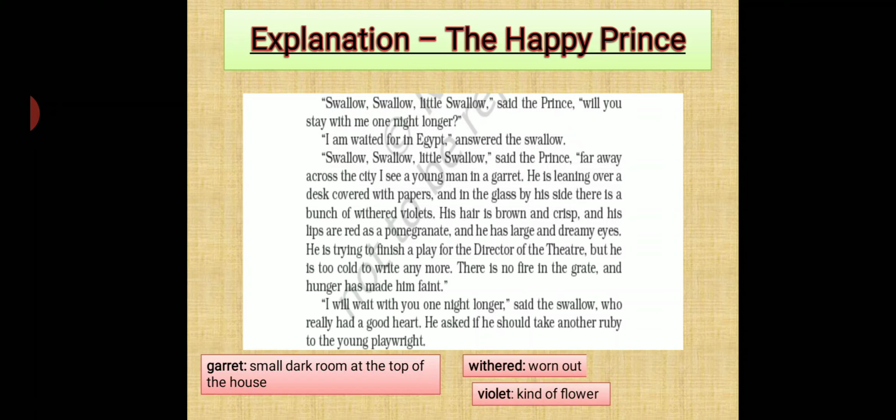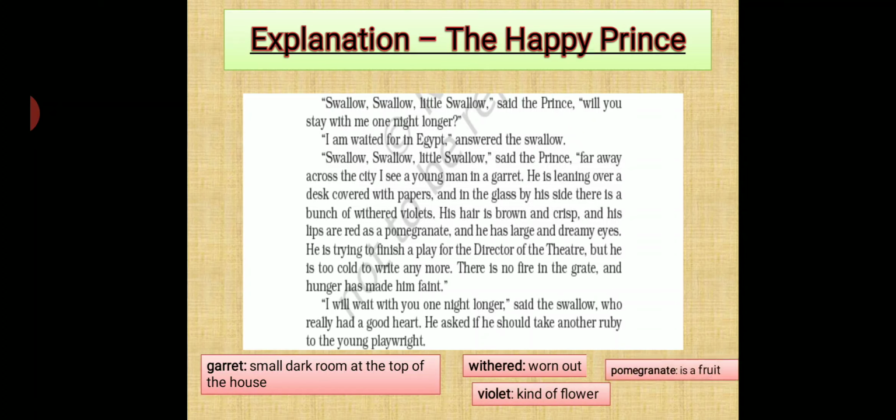"His hair is brown and crisp, and his lips are red as a pomegranate." Pomegranate is a fruit. "And he has large and dreamy eyes. He is trying to finish a play for the director of the theater. But he is too cold to write anymore. There is no fire in the grate, and hunger has made him faint." So now he is telling about the person, how he is.